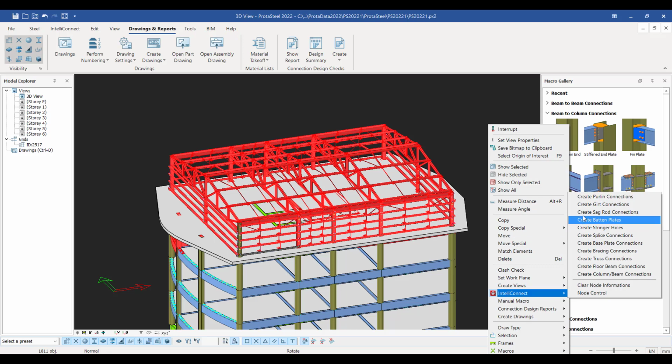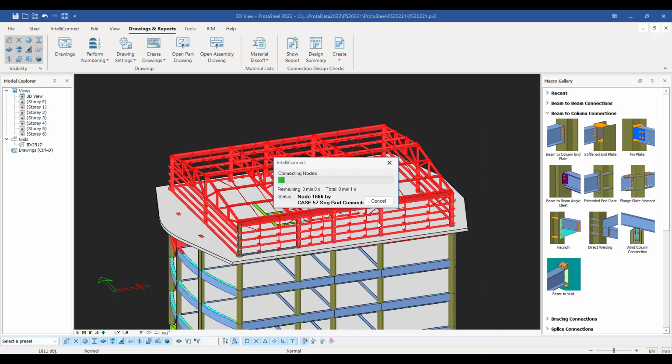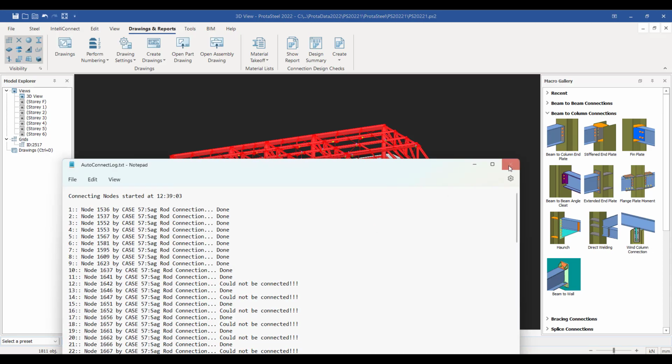If I just right click, we can carry on. I might also want to do the sag rod connections at the same time. So again, it's assessing all those different sag rods, and it will try to connect as much of this model as we can possibly connect automatically. Okay, so it's done there.